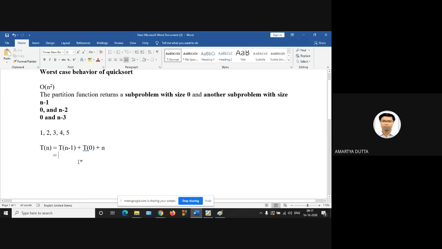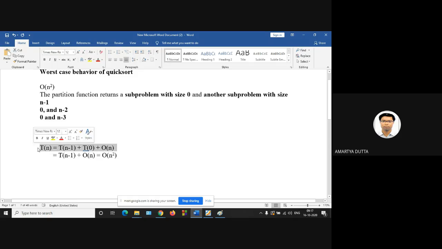So this will be T of n minus 1 plus order of n. So this will lead to order of n square. So this is the recurrence relation for worst case behavior of quick sort, and this is the complexity.